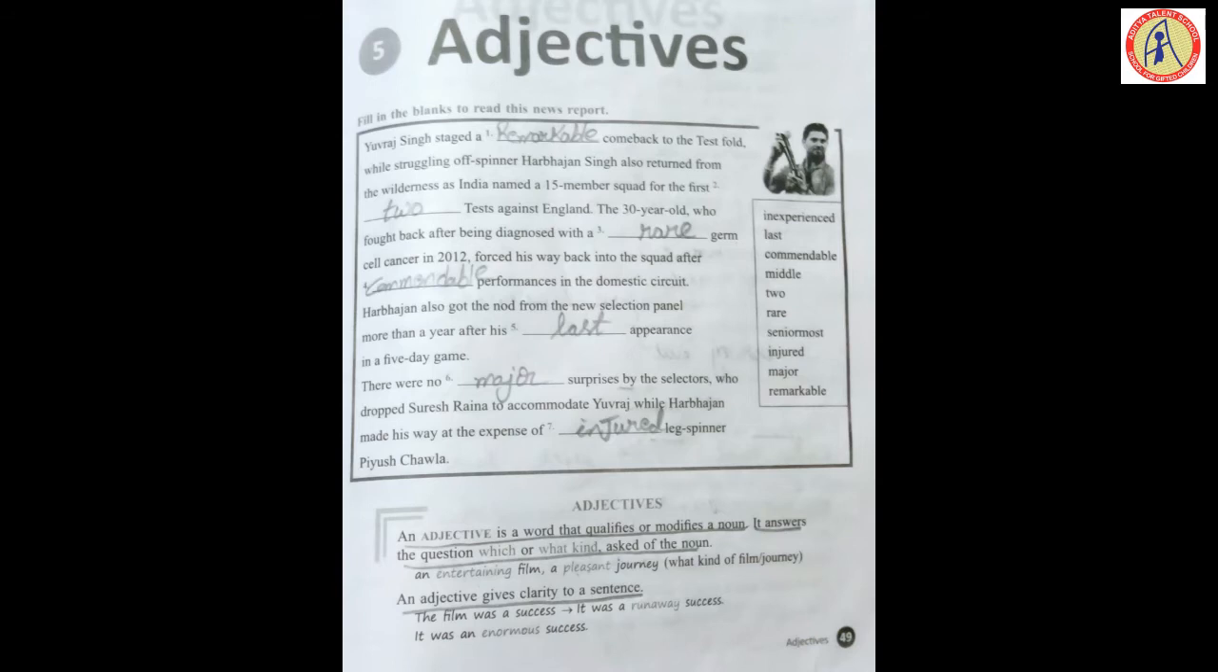That is the first one. Now the second one: an adjective gives clarity to a sentence. What is the clarity? Let us see. The film was a success. It was a runaway success. It was an enormous success. Here success is a noun and we are describing what kind of success it is. And the third point: adjectives usually occur between the determiners and the nouns. Actually, what is a determiner? A, the, and some. These are called determiners.